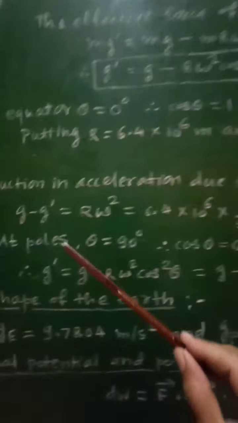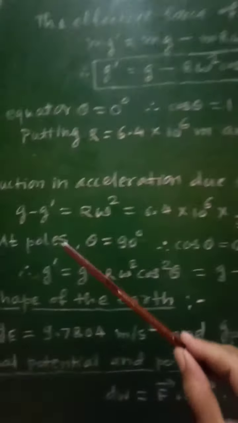So g minus g dash equal to r omega square, and therefore it will be equal to 6.4 into 10 raised to 6 into 2 into 3.14 divided by 24 into 60 into 60. After solving, this r omega square comes out to be 0.03386 meter per second square.